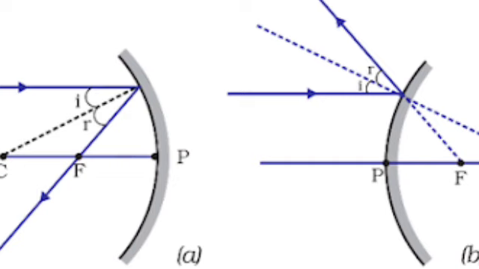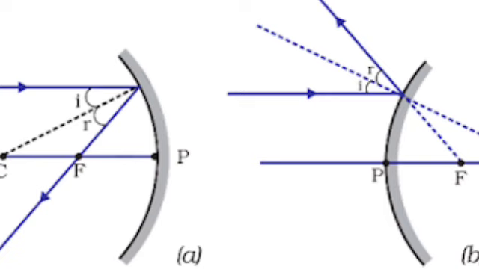This point on the principal axis is known as the principal focus of the lens. Let us observe now the action of a concave lens. See figure B carefully. Many rays of light parallel to the principal axis are falling on a concave lens. These rays, after refraction from the lens, seem to diverge from a point on the principal axis. This point on the principal axis is known as the principal focus of the concave lens.